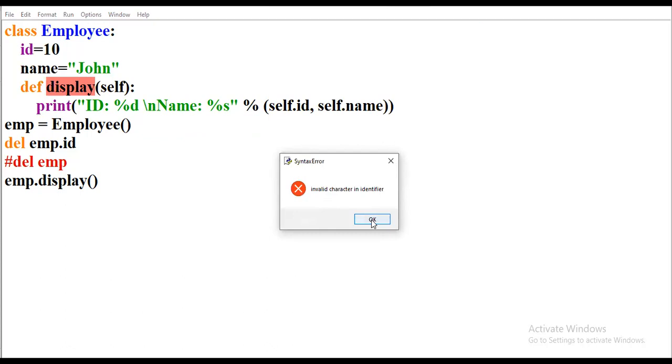Okay. Can anyone tell what will be the problem related to this program? Why is the error written like invalid character is identified? Yes, anyone?